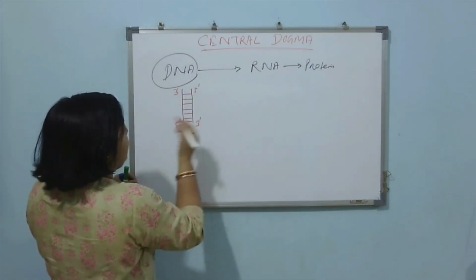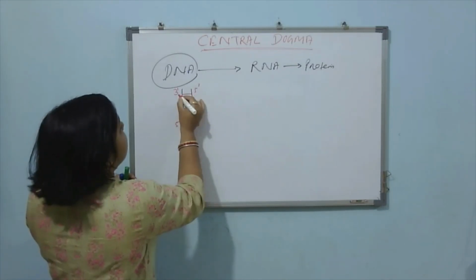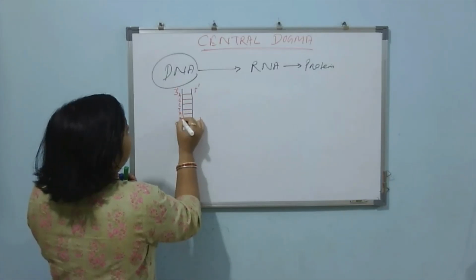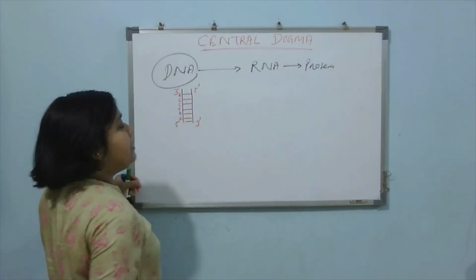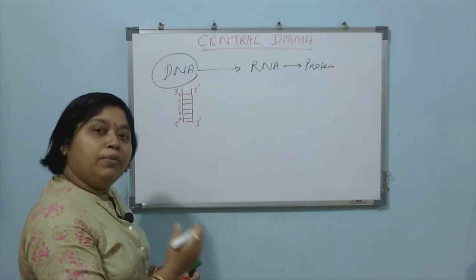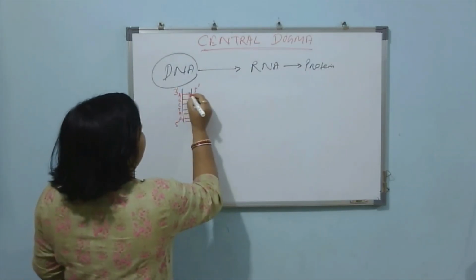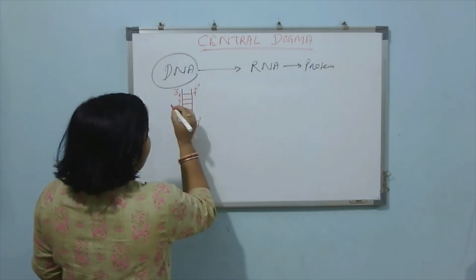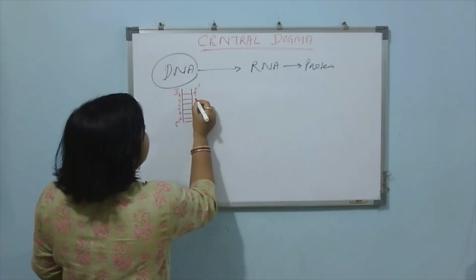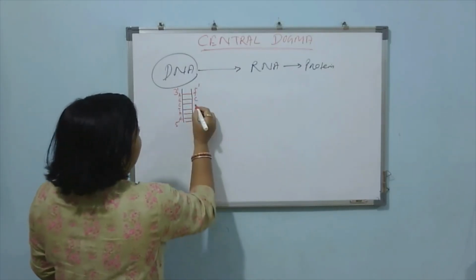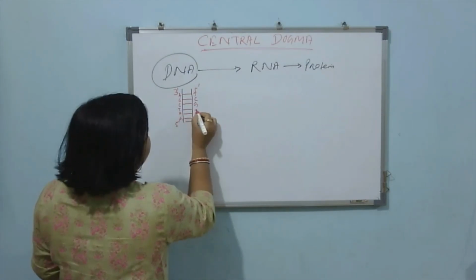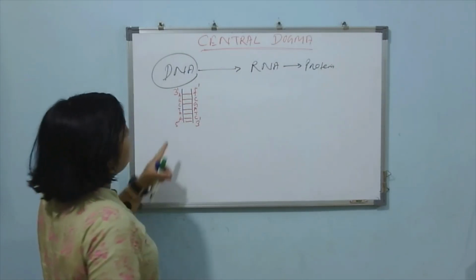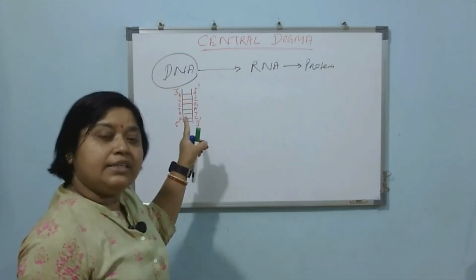Suppose in one strand you will find nitrogenous bases like adenine, guanine, cytosine, thymine, adenine, guanine. Then in the opposite strand you will find their complementary nitrogenous bases. So here A will bind with T, which is thymine, by 2 hydrogen bonds. Similarly, guanine will bind with cytosine by 3 hydrogen bonds. So in this way, nitrogenous bases are arranged in DNA.